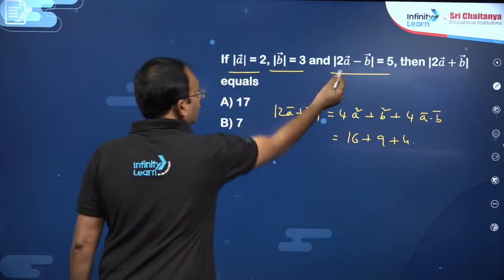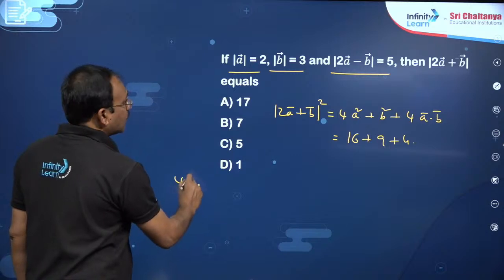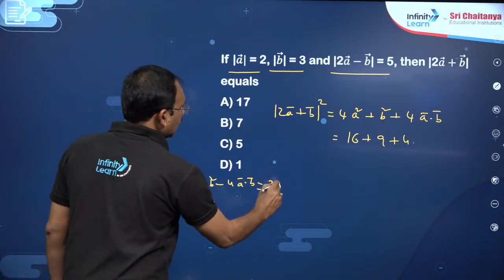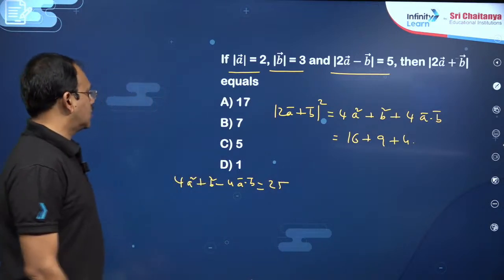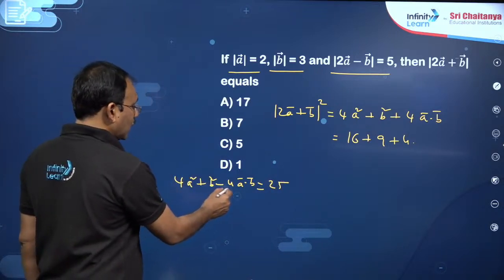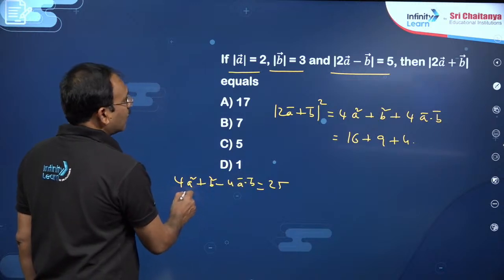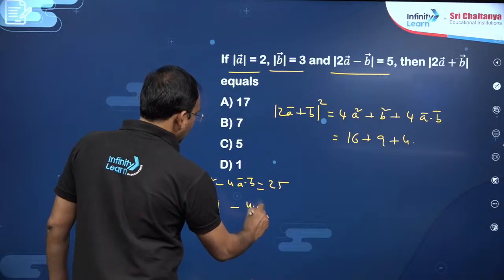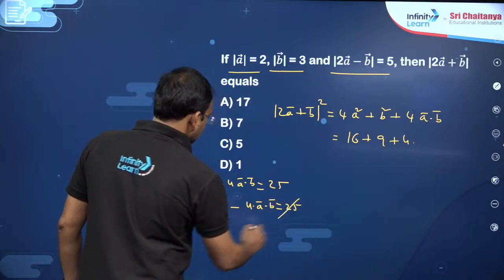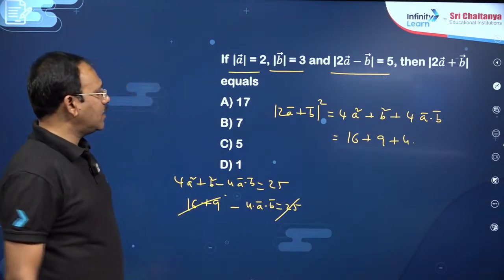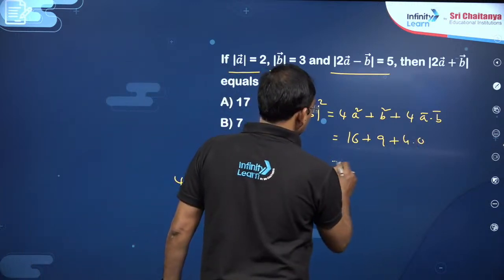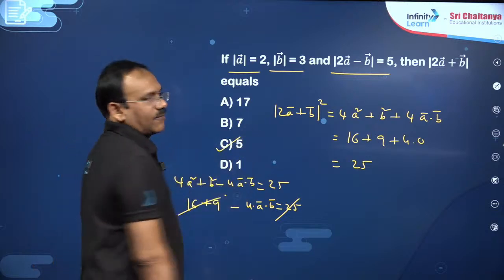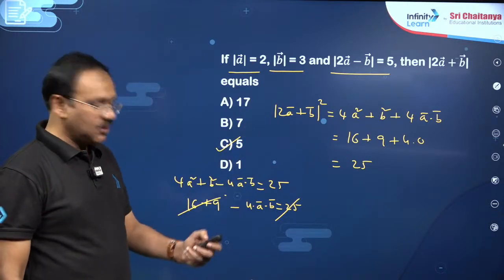For that, my dear friends, if you square this, what will you get? 4A square plus B square minus 4A dot B is, you see, 25. If you square this, 4A square plus B square, you can find 4A dot B. A square value is, this is 16 plus 9 minus 4A dot B is 25. These two got cancelled. So A dot B is 0, my dear friends. So this is again 25. So you are going to get, this is nothing but 5 units, dear friends. That's it. Simple calculation works here.